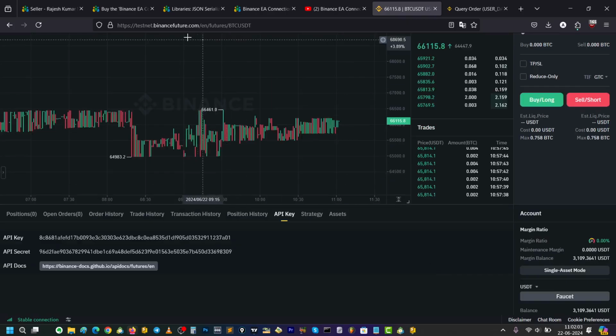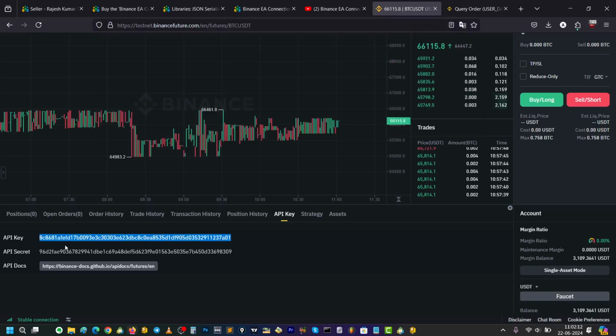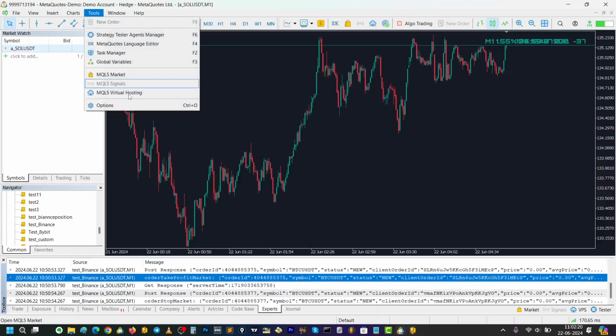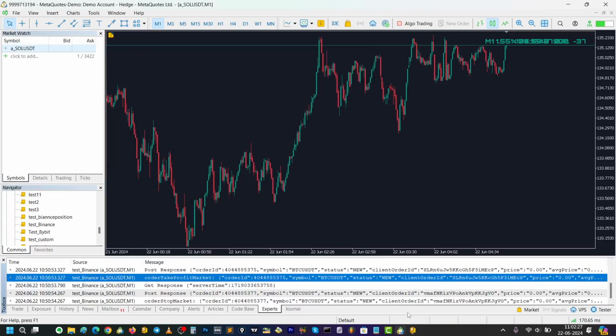Here you can see this is the URL testnet.binancefuture.com, where you can just log in and test it until you go with the live. Okay, so this is API and secret which I added here, and this is the URL which I have to add here. When you test it, make sure you go to the tools options and add this URL here, testnet.binancefuture.com.